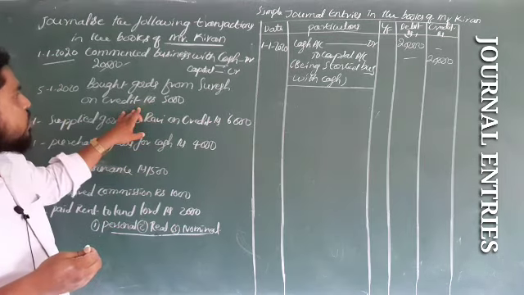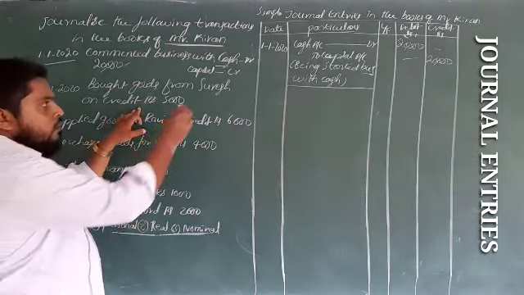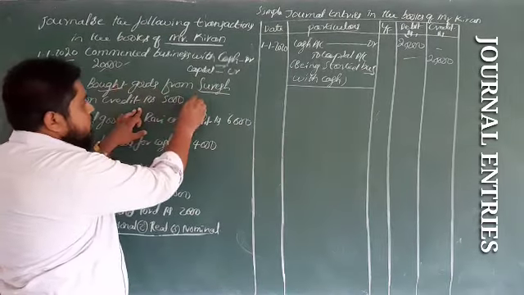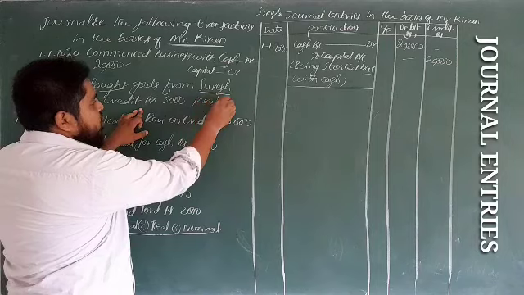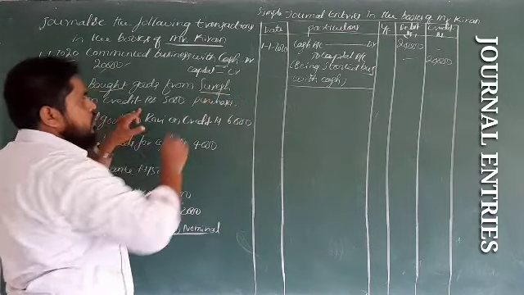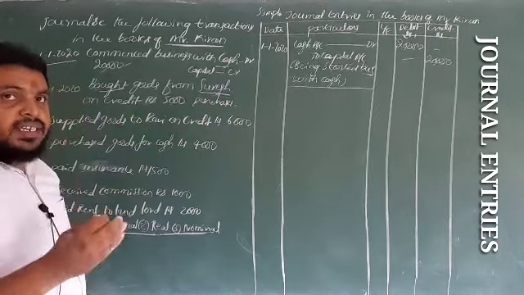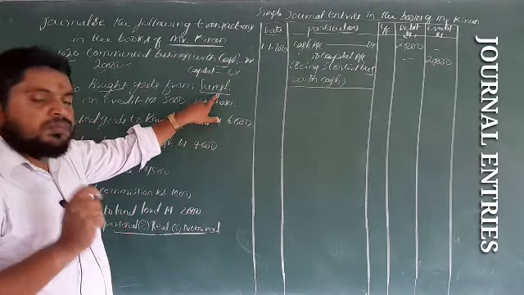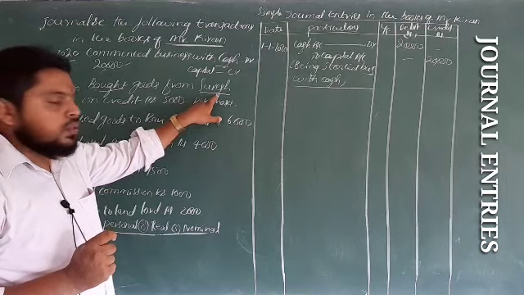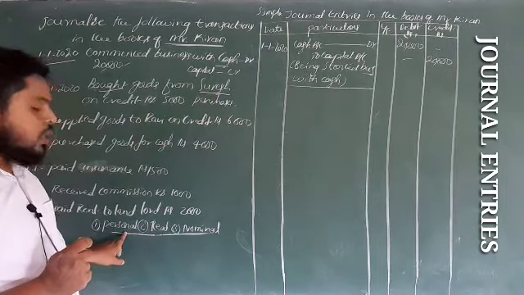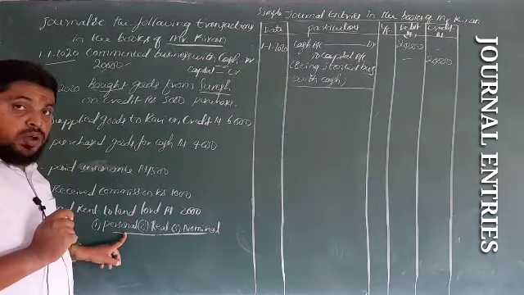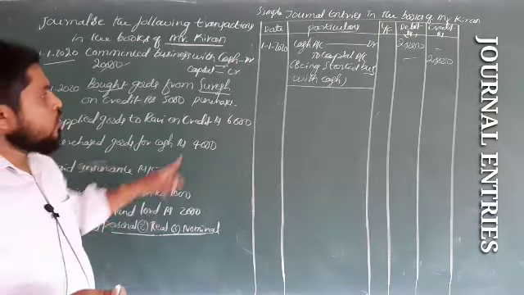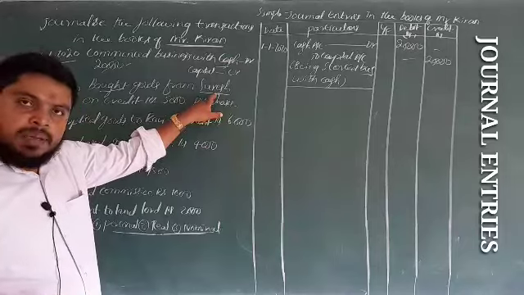Now in this transaction, two accounts are involved: first Suresh's account and next the purchases account. Bought means purchase. So Suresh comes under personal account. Personal accounts relate to names, and Suresh is a person's name here.